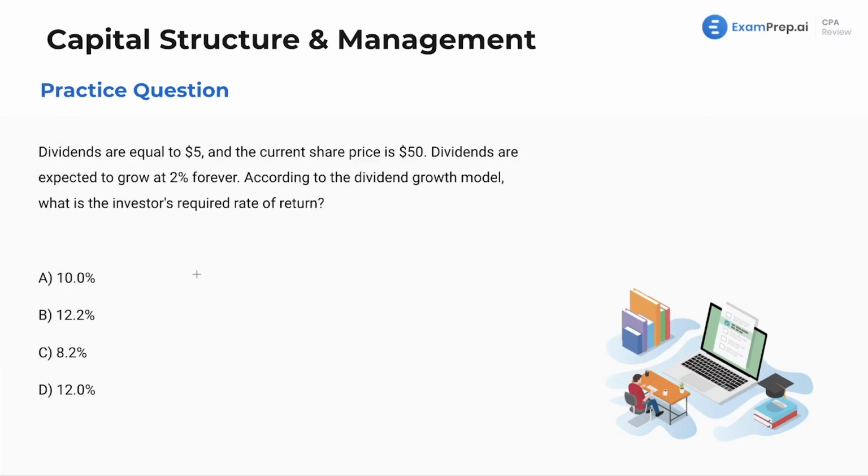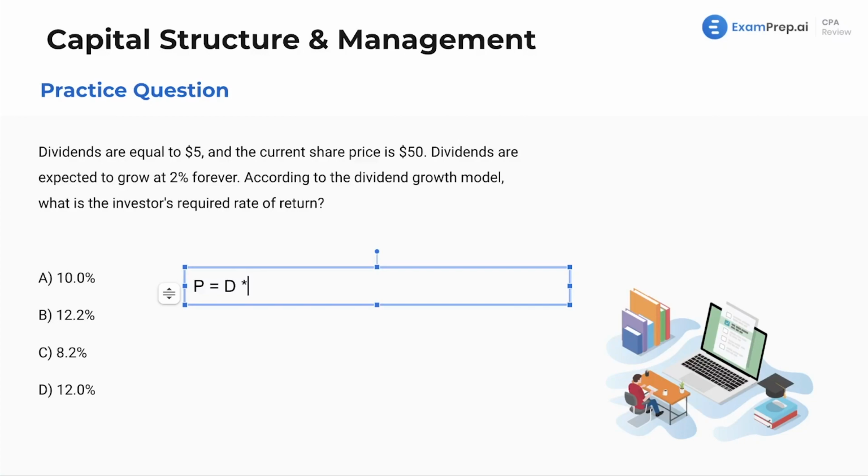Let's take a look. First step is we are going to write out the dividend growth model formula. That's P equals D, I'll use that for the multiplication, times 1 plus the growth rate, divided by the required rate of return minus the growth rate. Here is our formula. If that was not familiar in your mind, write this down on your cheat sheet, on your flashcards, however you plan on memorizing formulas, and make sure that one gets down as well. Awesome. Now we are going to do a little plug and chug.